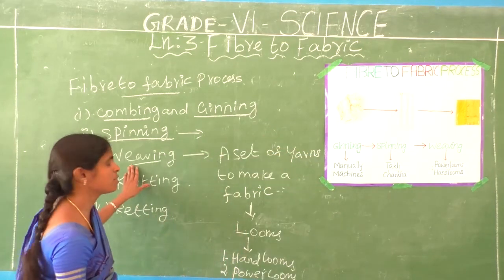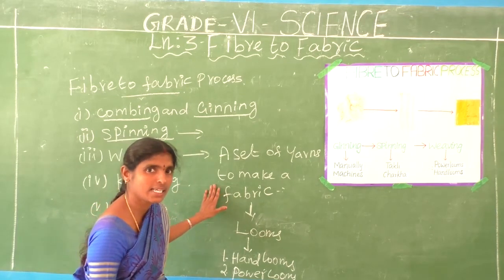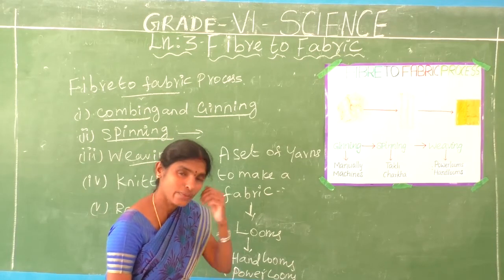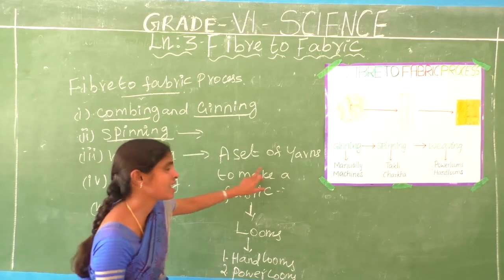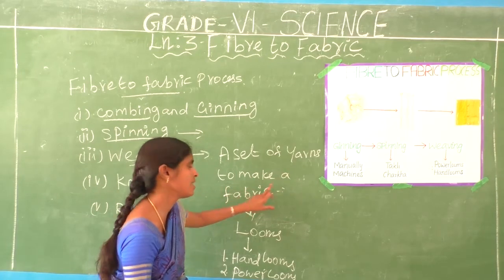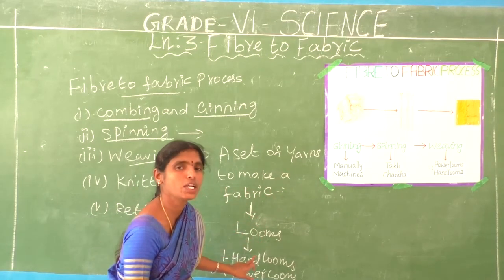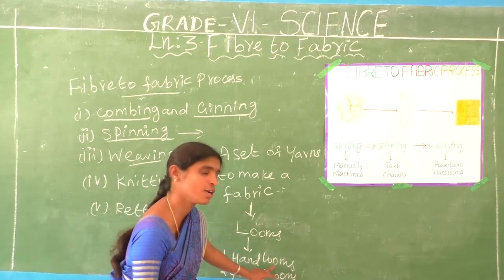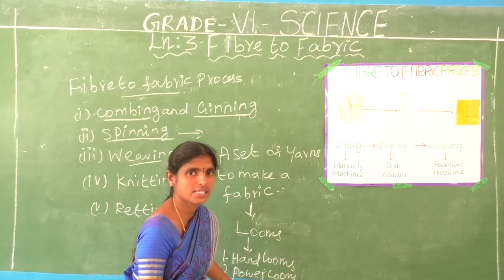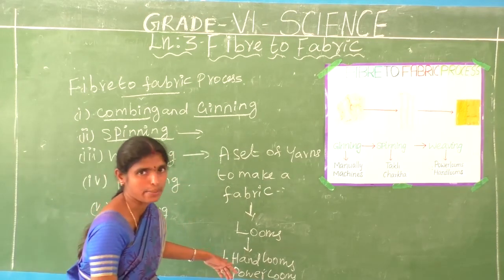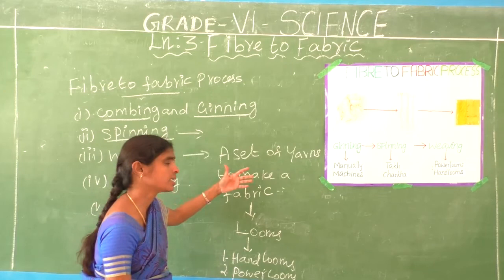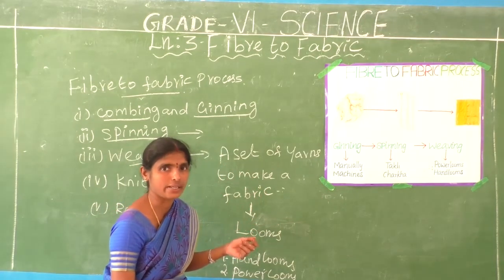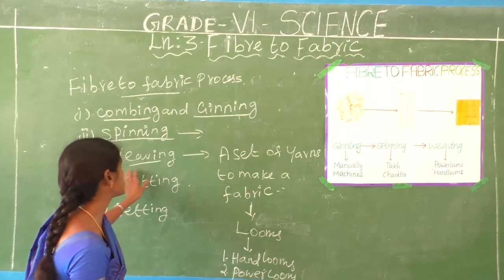Next, what is meant by weaving? Weaving means making a fabric. A set of yarns is made into a fabric by looms. How many looms are there? Hand looms and power looms. Do you understand? Then we get a fabric. Then, to add color and a good design, we get a colorful fabric.